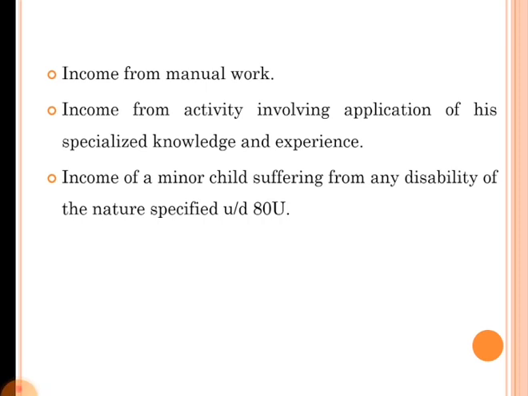Next one, income of a minor child suffering from any disability of the nature specified under section 80U.